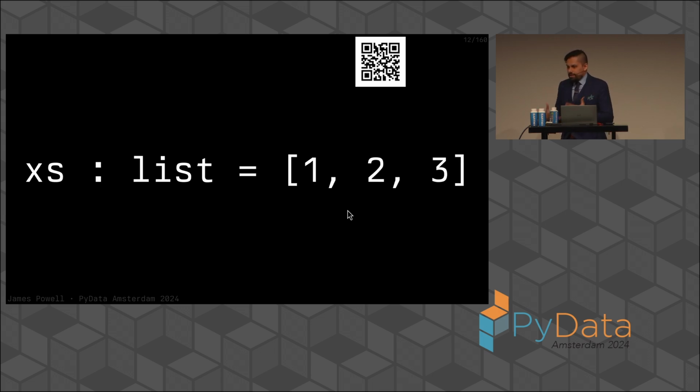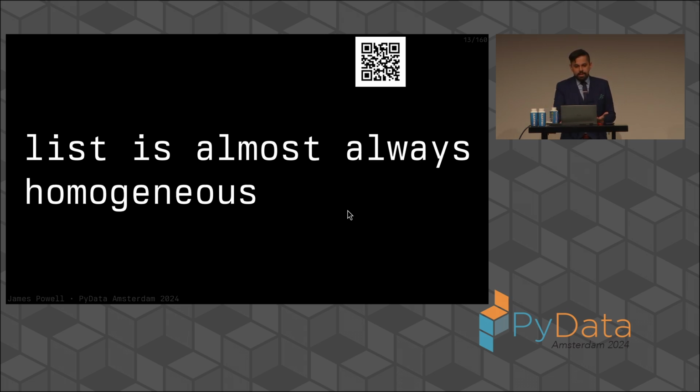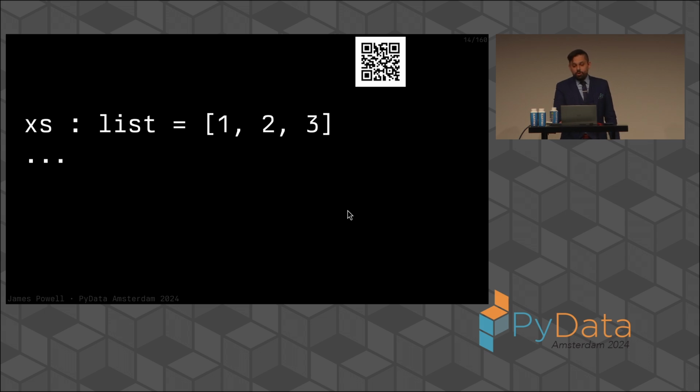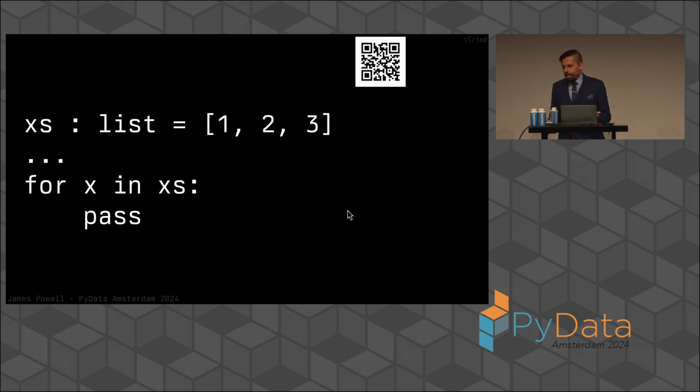And if we think about this in practice, we can think that in terms of pure Python, a Python list, like this list that you can see here, is homogeneous. In fact, it turns out that in almost all of our use of a Python list in Python, the list is almost always going to be homogeneous. We can imagine what this might look like in our actual code. At some line of our code, we create a list that looks like this. Some other line of our code, we use this list. And in fact, we can even mark out these 2 points of our code. We can talk about the define point and the use point.